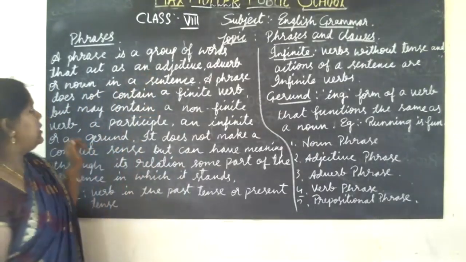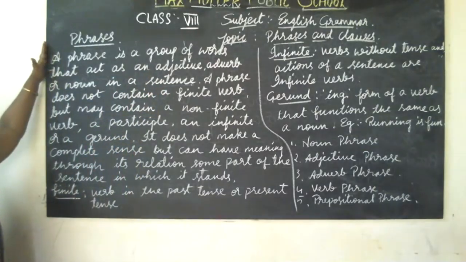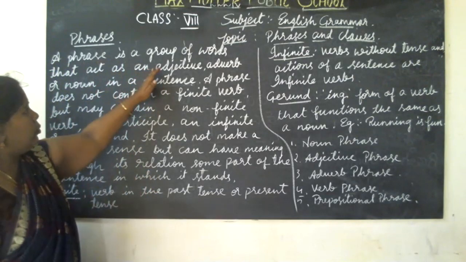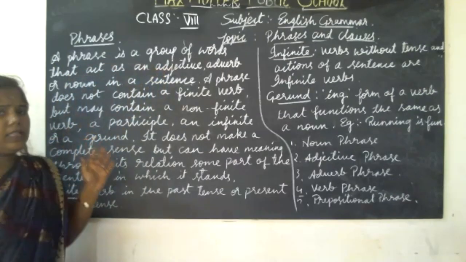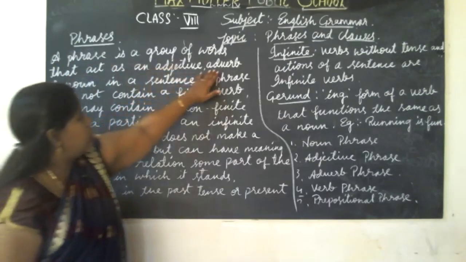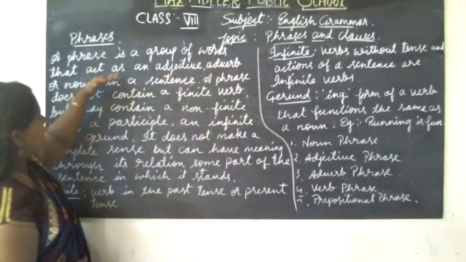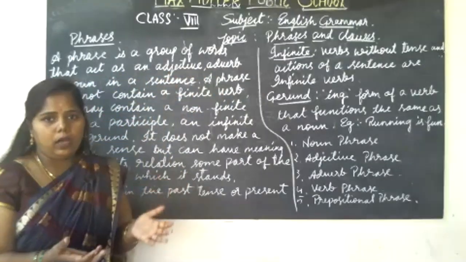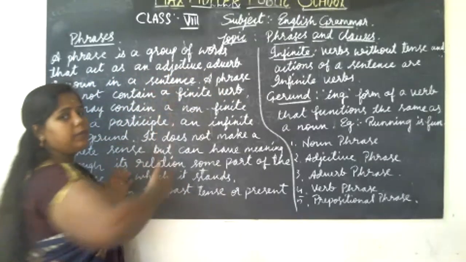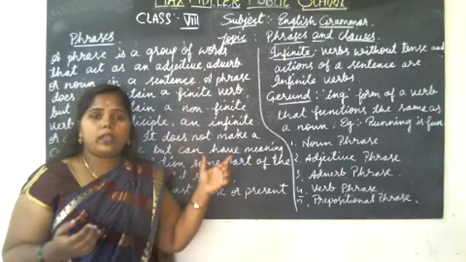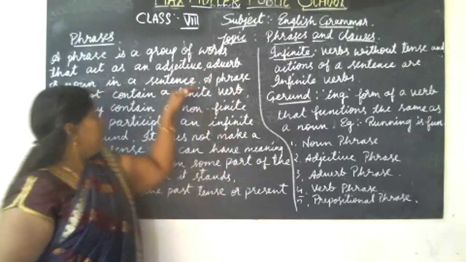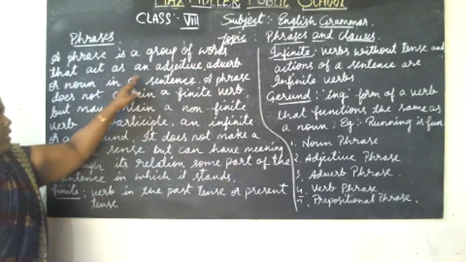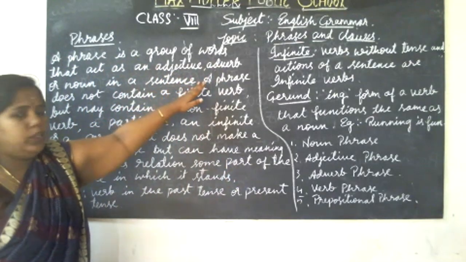What is a phrase? A phrase is a group of words that act as an adjective or adverb. Adjective means it describes a noun. Adverb means it describes the verb. So a phrase is a group of words that act as an adjective or adverb.